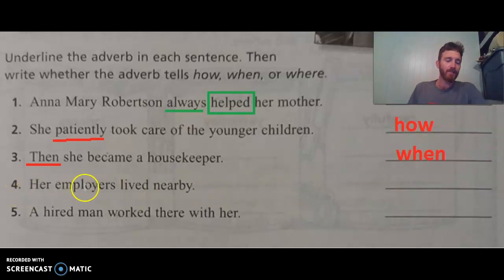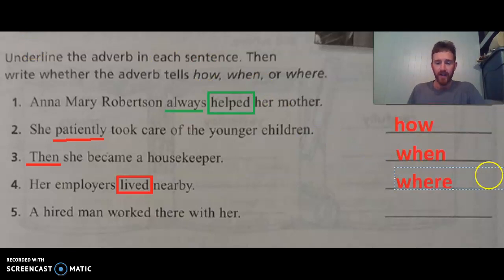How about our last one? Not our last one, number 4. Her employers lived nearby. Here, our verb would be lived. And if I tell you it's telling us where that person lived, where did they live? Well, they lived nearby. So again, nearby is an adverb that describes where they lived. Again, adverbs are describing the verbs, telling how, when, or where.